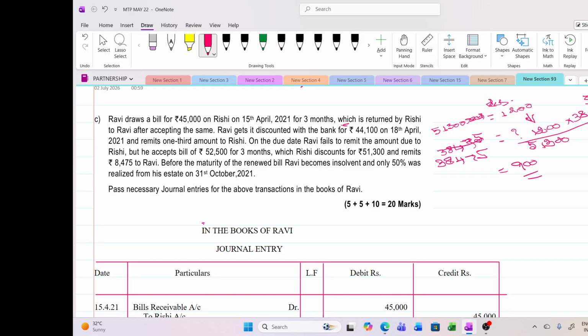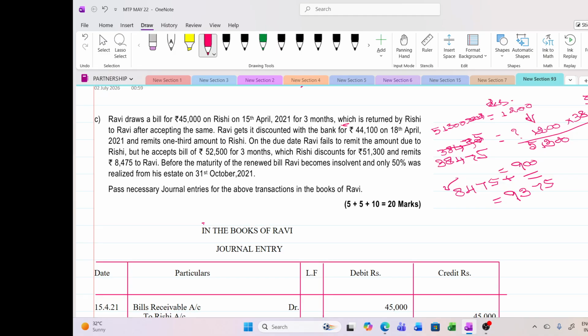So what will be the amount? 8,475 plus 900. So he will be recorded as having received 9,375, but he will receive only 8,475.